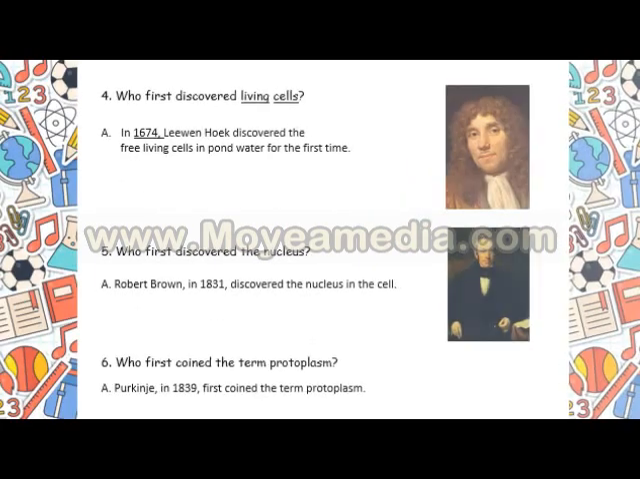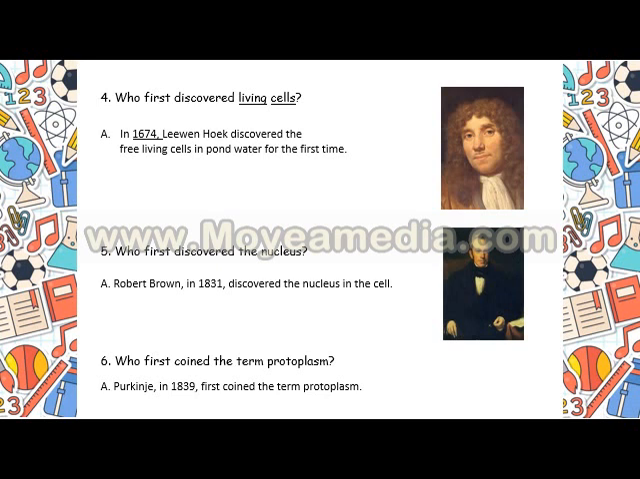Who first discovered living cells? We have seen in the previous question who first discovered the cell. That was not a living one. Now we are telling who first discovered living cells. Again, Leeuwenhoek in 1674 first discovered these free living cells in pond water. Then the discoverer of the nucleus, Robert Brown, in 1831. Then the coining of the term protoplasm was done by Purkinje.